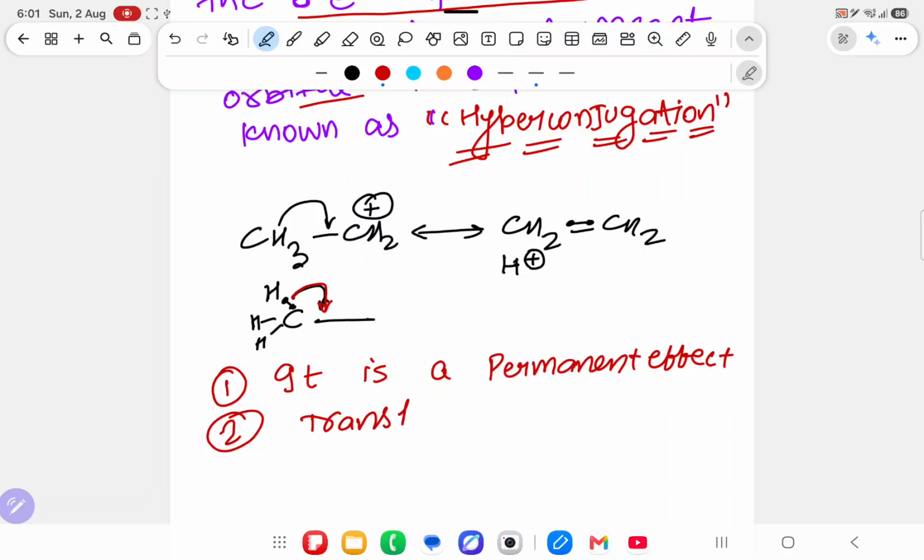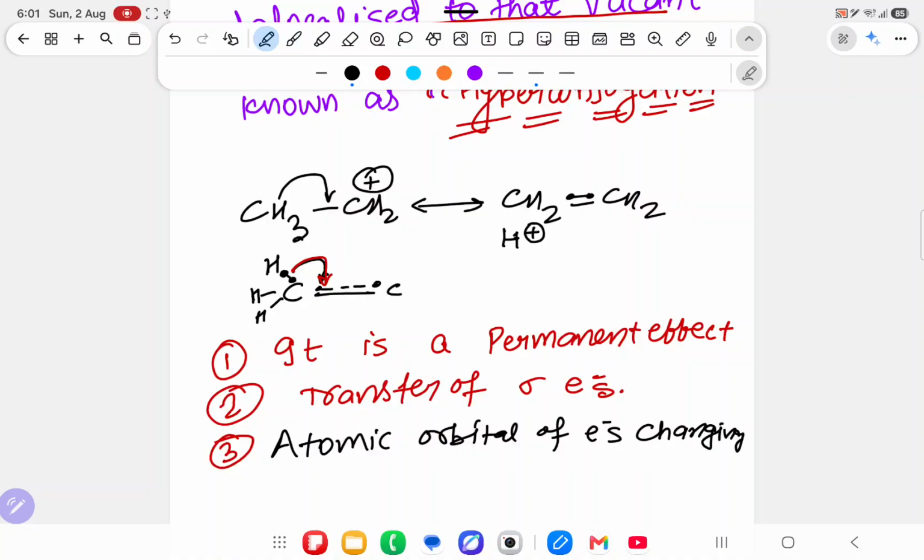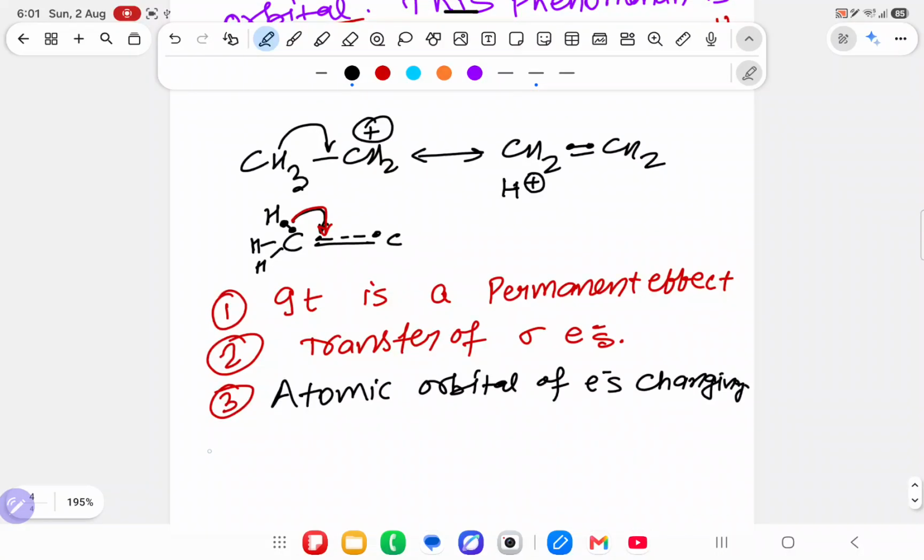Yes sir, a transfer of which electron? Sigma electron. From where is the electron going? From the sigma bond. The transfer of sigma electrons. Third one: previously, in shifting of electron, the atomic orbital of the electron was not changing. But over here, previously the electron is present in carbon hydrogen, and now the electron is going into the carbon carbon bond. It means the atomic orbital of the electron is changing.